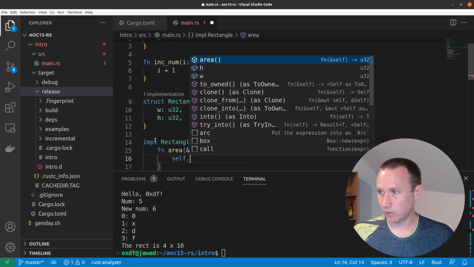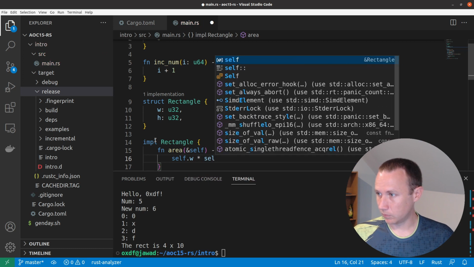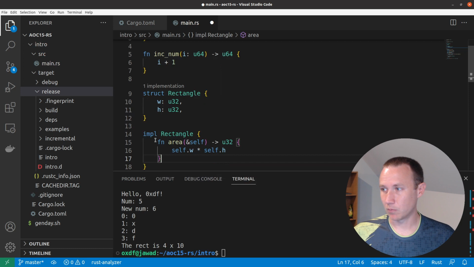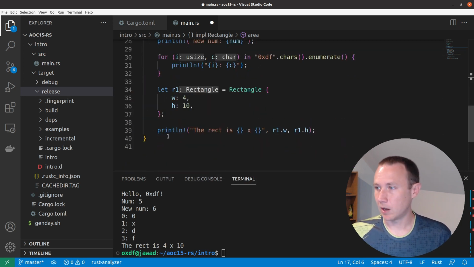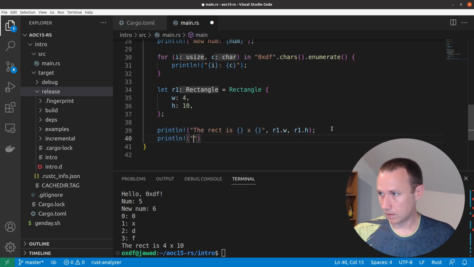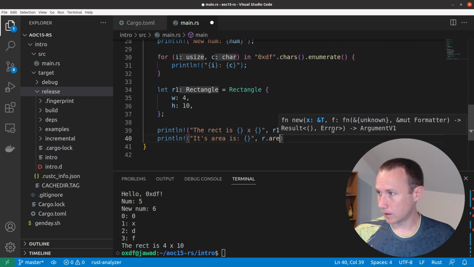And we will do self.width, or .w, times self.h. And we're not putting a semicolon there because we're just going to return that value. And so now we come down to our bottom here and do println. Its area is, comma, and then we do r.area. Oops, r1.area.